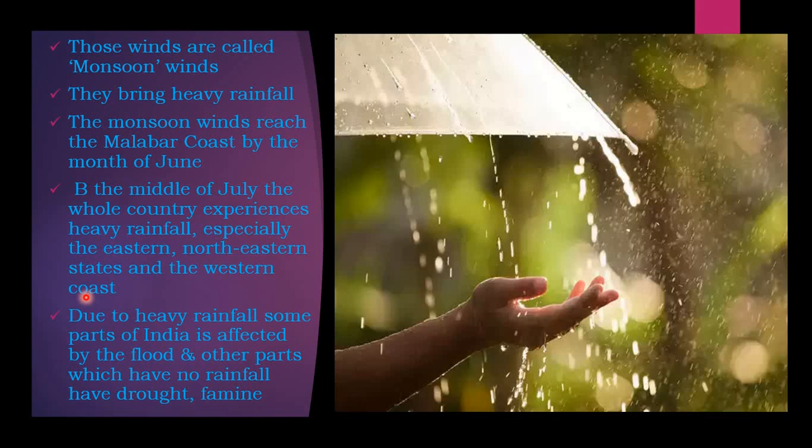Due to less rainfall, the lands go to drought and even famine. Famine means the people go without food. No cultivation, no crops. Especially the farmers and the people of those areas really suffer a lot with drought and famine, which means there will be nothing to eat.